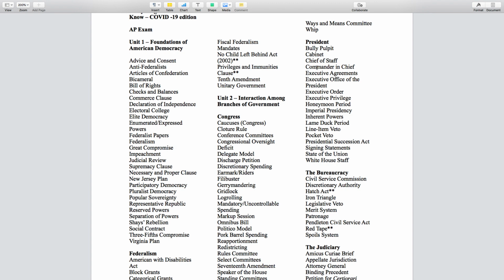Commander-in-Chief, that's a really big concept, right? That's one of the most important constitutional or formal powers of the president. Remember, we don't refer to the president's powers in the Constitution as expressed. That would be referring to Congress. When we refer to the president's powers in the Constitution, we say the president's formal powers or constitutional powers. You could make an argument that one of the reasons the presidency has grown into what they refer to as this imperial presidency, the fact that the president is perhaps more powerful than the framers intended, is the president's power as commander-in-chief.